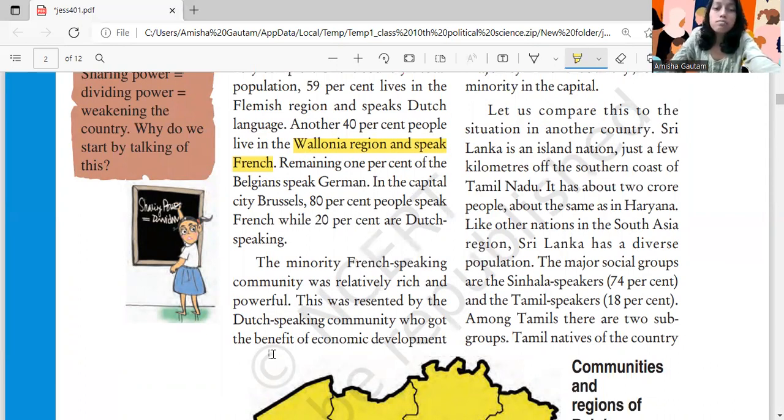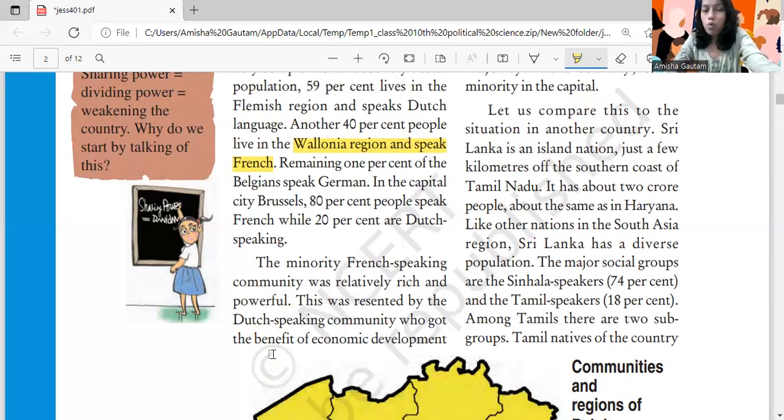You can analyze from there. 40% are French speaking, and 59% are Dutch speaking. So in the overall composition, the French speaking population is in minority.